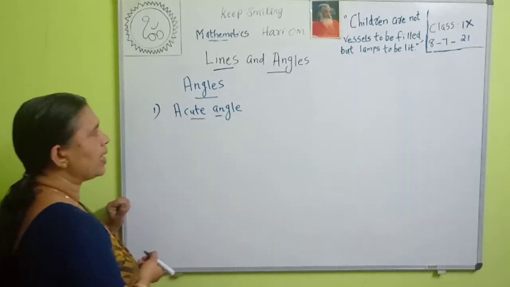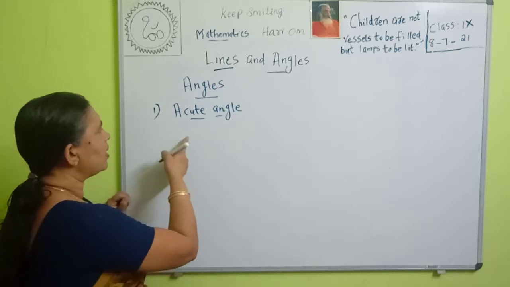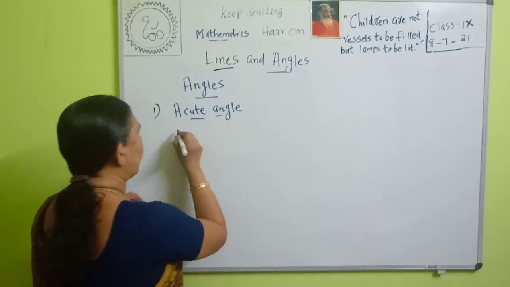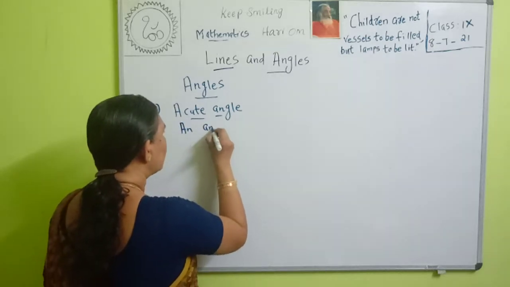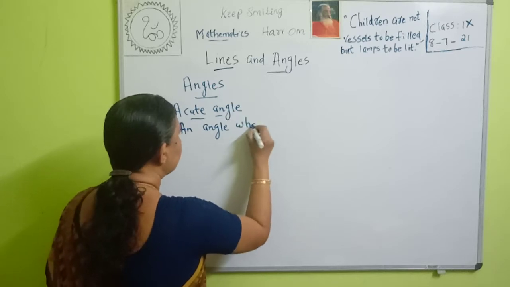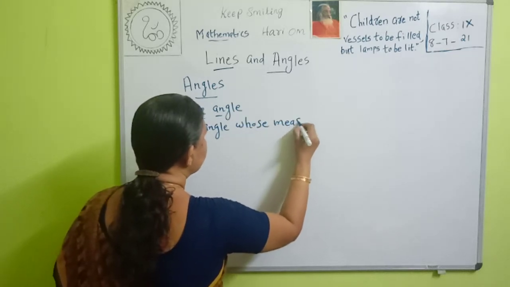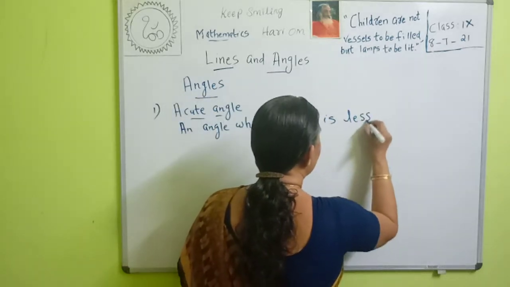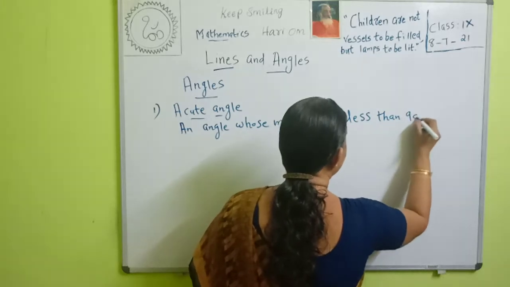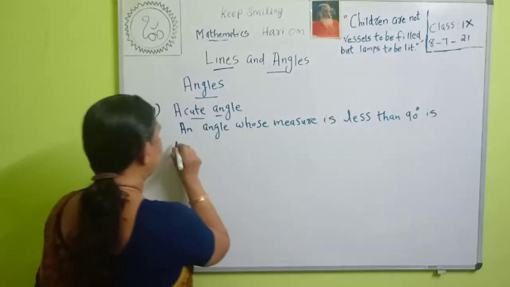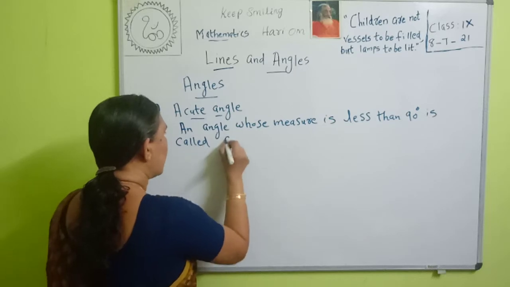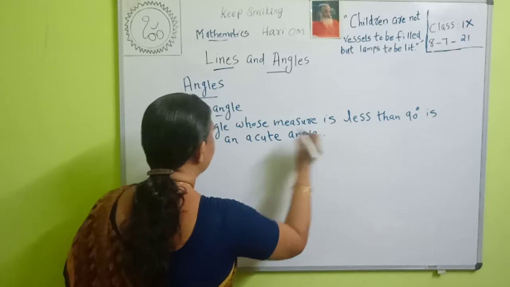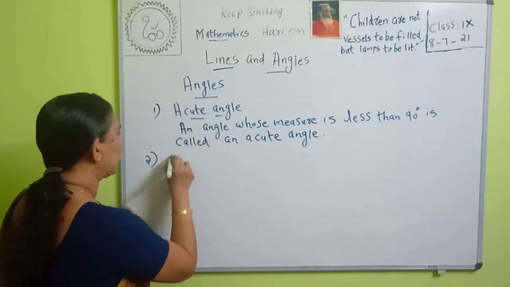An angle whose measure is less than 90 degrees is called an acute angle.